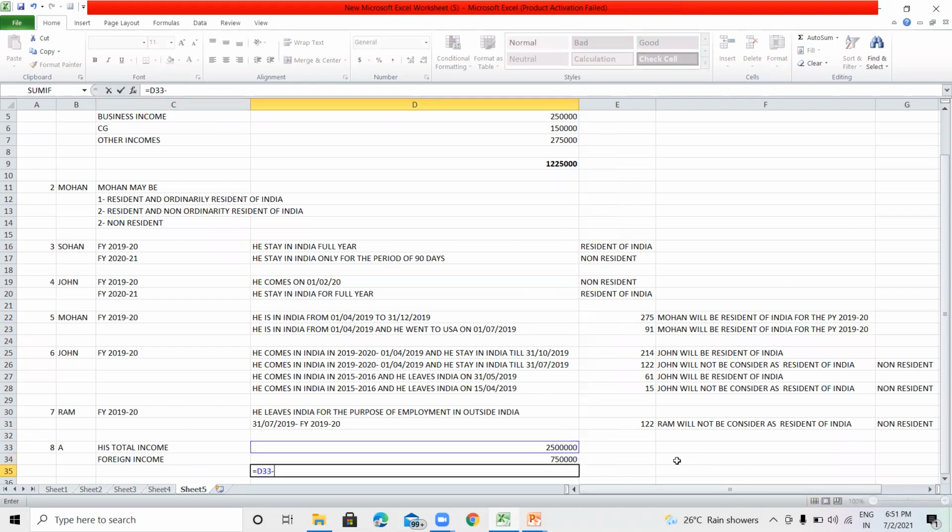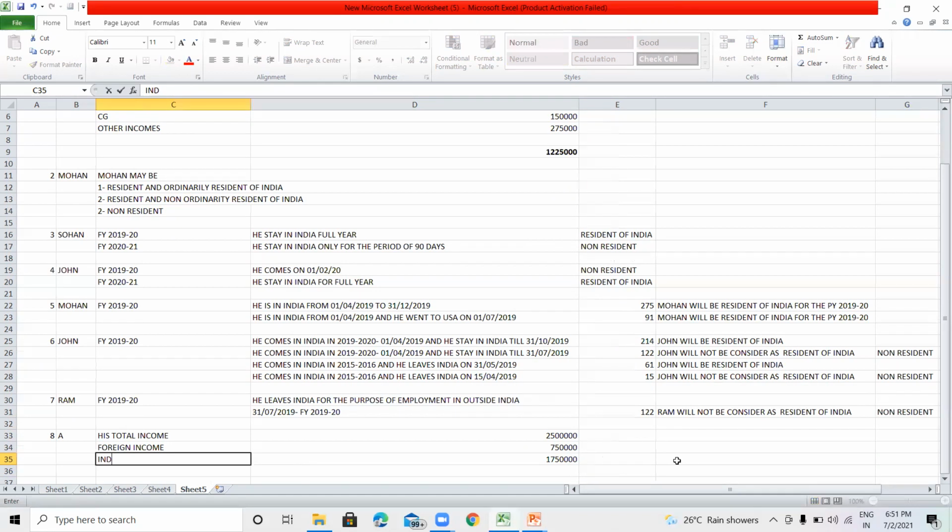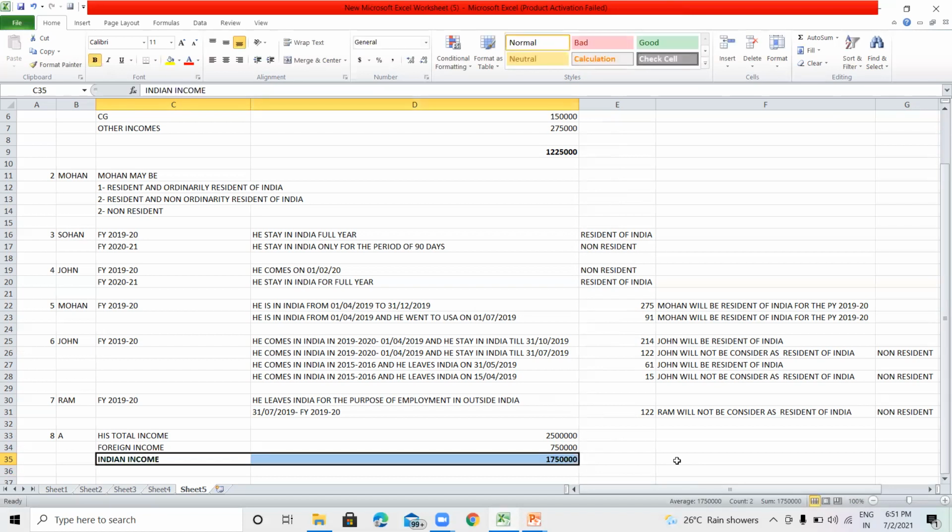That means the Indian income is 17 lakh 50,000, which is more than 15 lakh. The Indian income is 17 lakh 50,000.